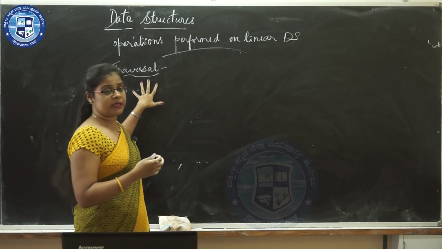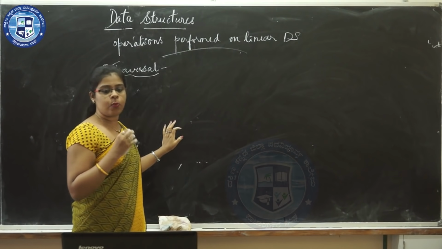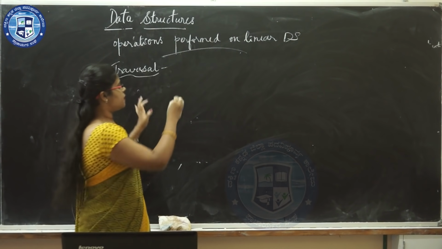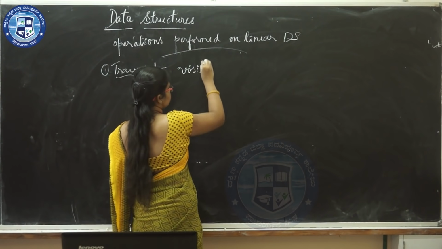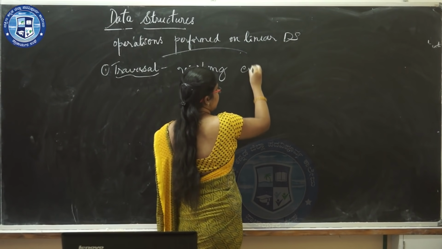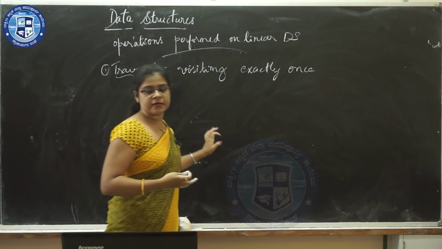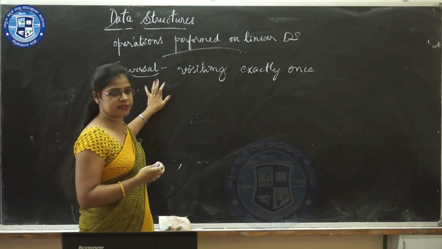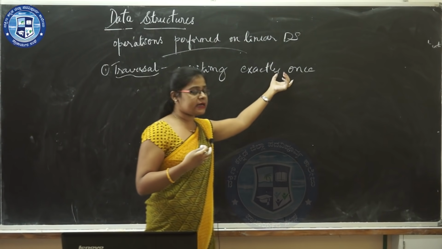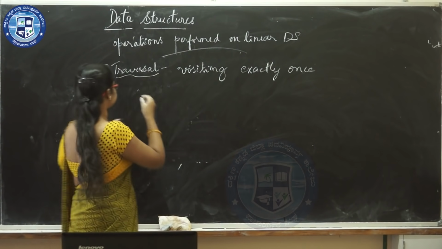Traversal means the process of visiting each element of an array exactly once to perform some operation is called traversing.